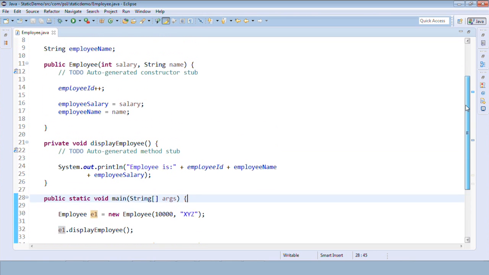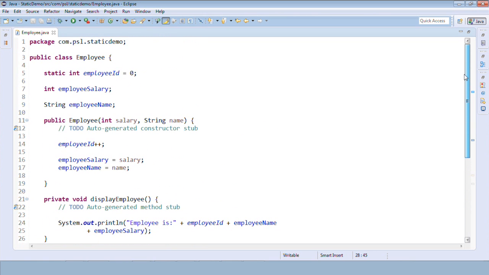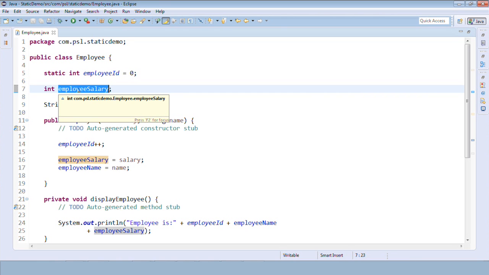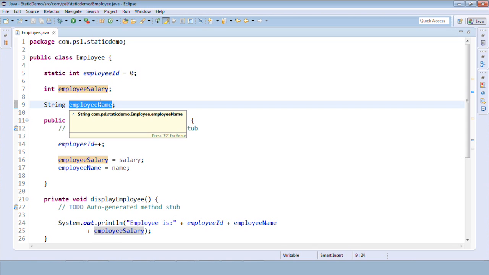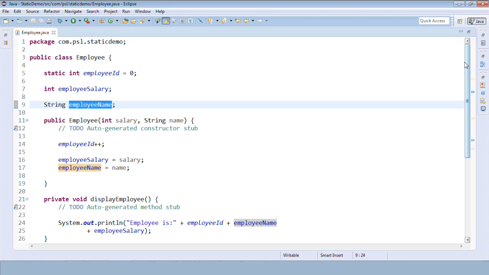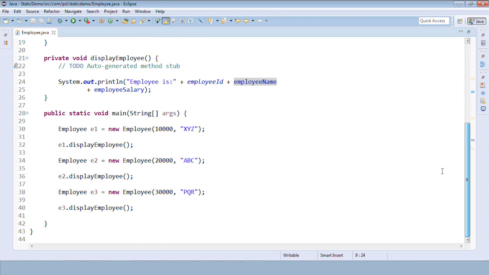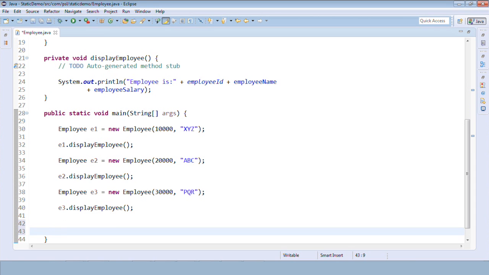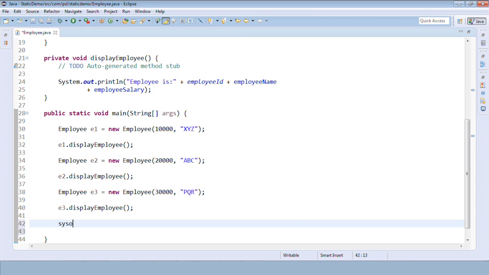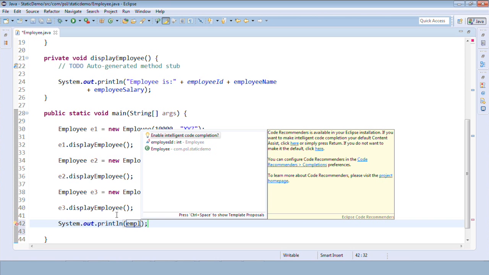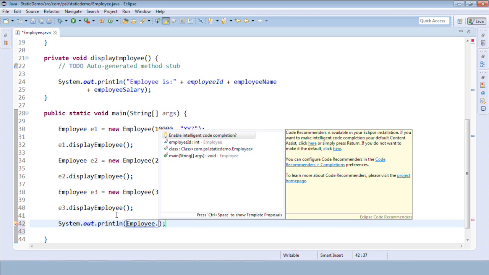Yes. And we call them class members or class variables. Statics are class members. So employee ID is a class variable. Employee salary is a global variable or an instance variable. Employee name is a global or an instance variable. It is not a class variable. Okay. So as we are saying class variables, why are they called class? Because you can call these members on a class name directly. See, if I put it in system.out.println, on the class name I can access that variable directly.